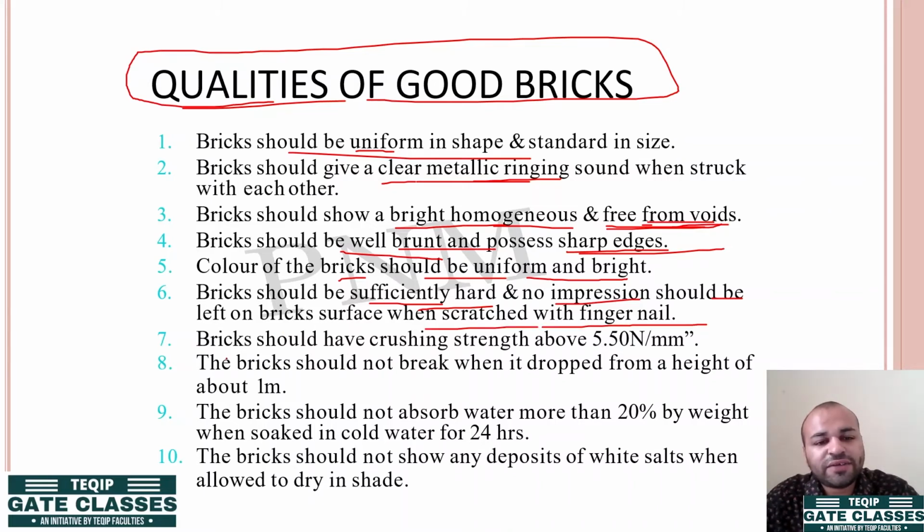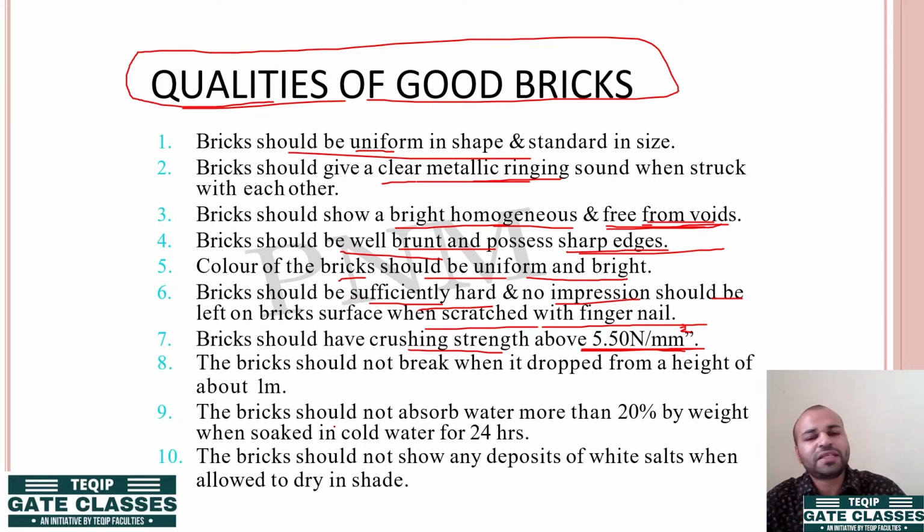Then the seventh point is that bricks should have crushing strength above 5.5 Newton per mm square. That means that at 5.5 Newtons per mm square, if the load is applied on these bricks, after exceeding this load, the brick should fail in crushing.